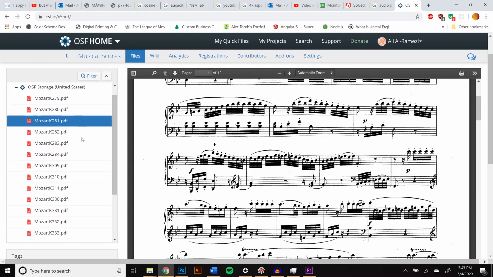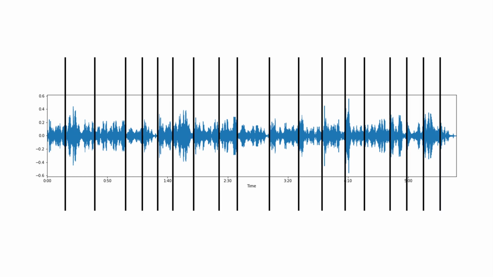Yep, that's it. The problem I was set to solve was to figure out how to use digital recordings of music, in my case I used Mozart sonatas, to automatically divide this music into its own measures. I used classical music in the interest of this problem because classical performances are more likely to have variances in the measure length due to the nature of how it's composed and performed.